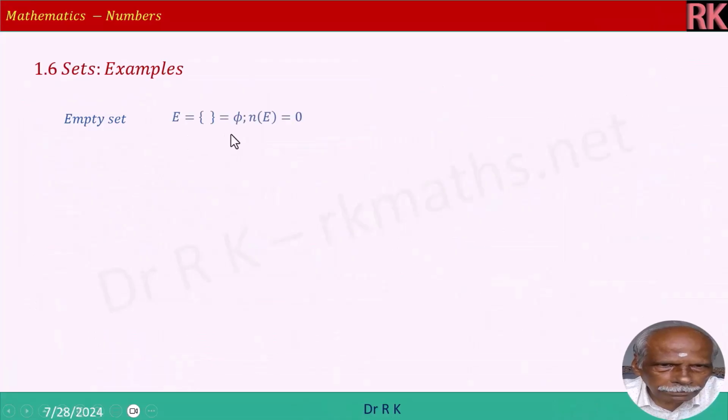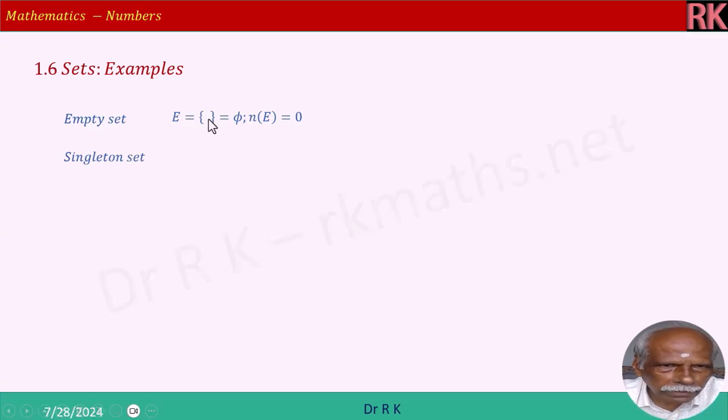Empty set means no element is there. It can be represented by a parenthesis like this with nothing inside, or by the symbol phi. Both represent an empty set. You can also represent it by capital letter E. Number of elements in capital E is 0. Even though we say that nothing is there, that is 0, right? So it is quite in order.